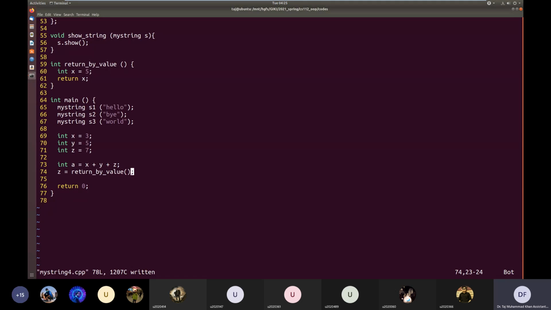Okay. So the value will be copied from the temporary object and stored in the variable z. So this return by value also creates a temporary object. Again, this temporary object is also an example of an R value. It does not have a memory location associated with it, and we cannot take the address of this temporary object, which is an R value.